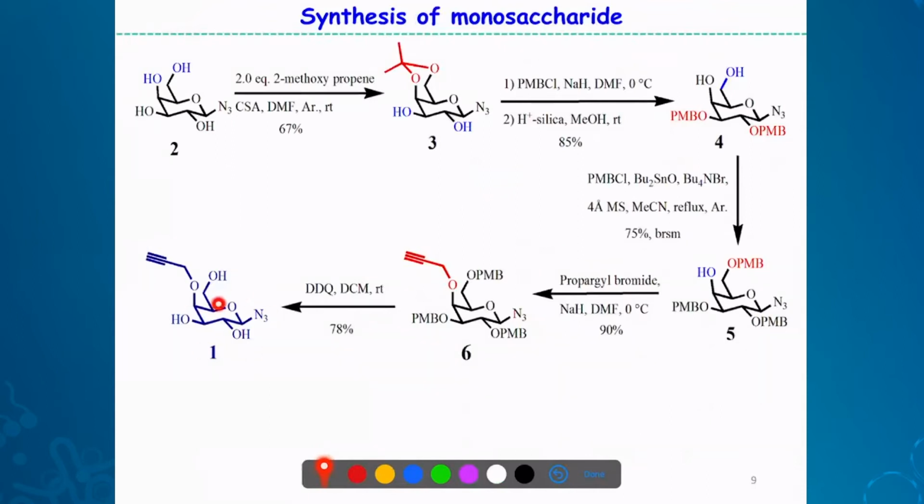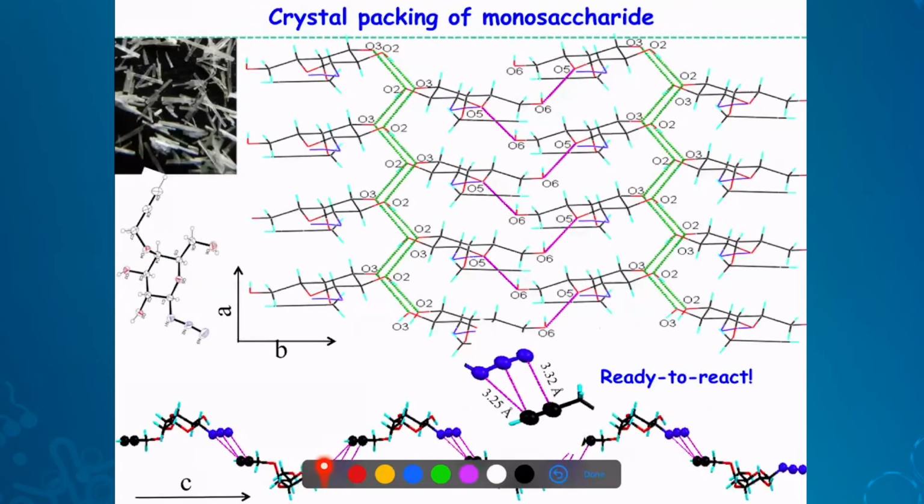So essentially, we made this material having azide and alkyne and this important structural motif. And this is crystallized. You can see the crystal picture. And this is the packing diagram. The zigzag hydrogen bonding you can see, as expected it is there. And in the other direction, this is the AB plane of the crystal.